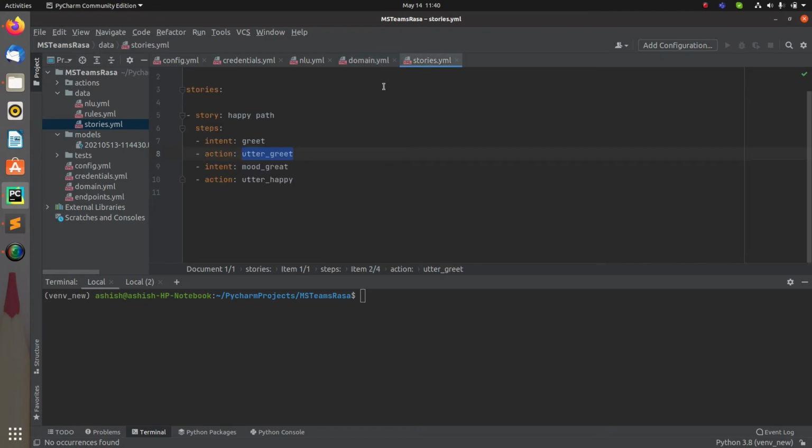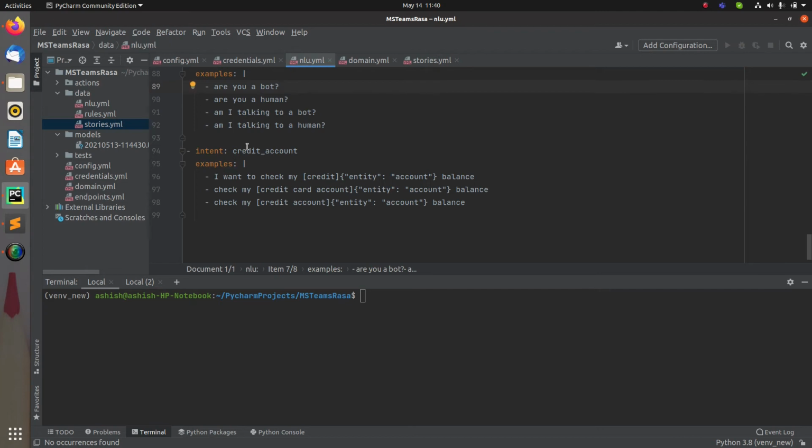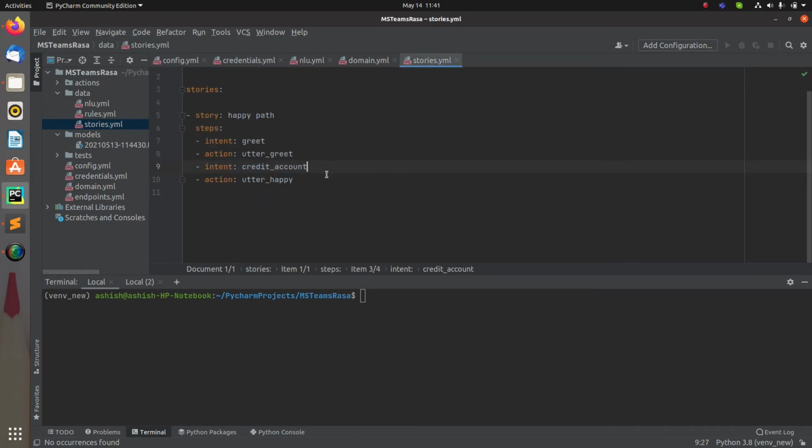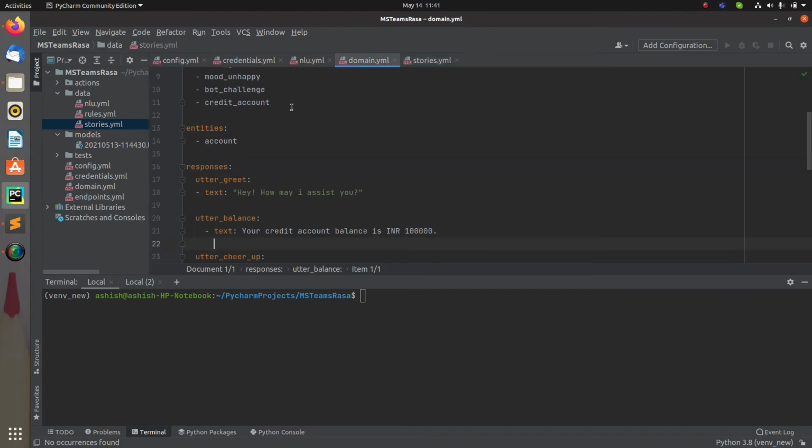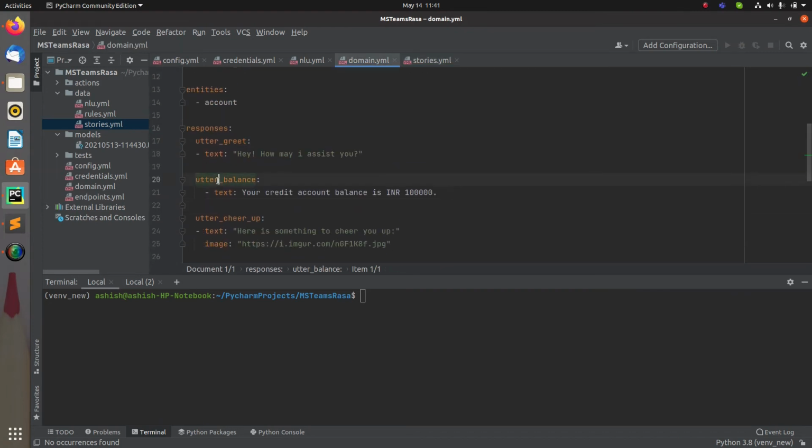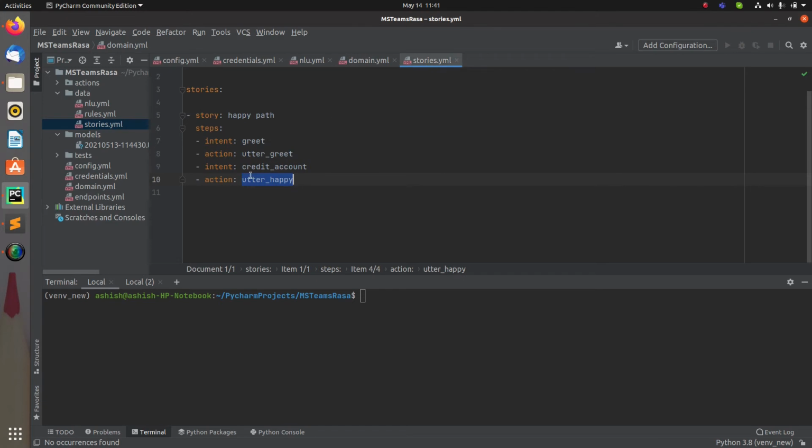Now after that, I have to say something else. And what is that something else? That something else is credit account, which means this intent should be called. So just pass it, and when this intent is passed, at that time what should I get? I should get this utter underscore balance, right?